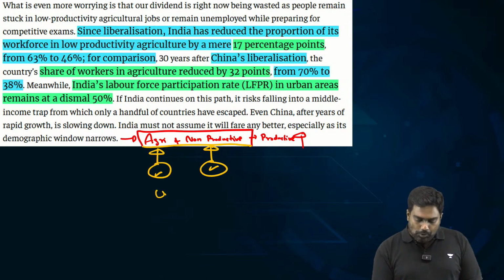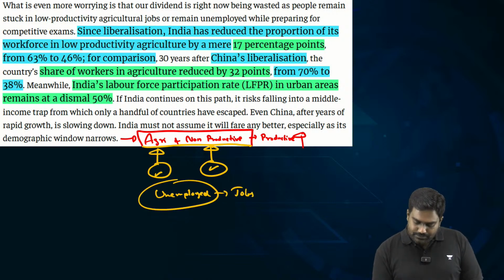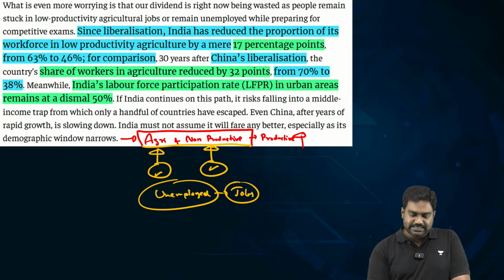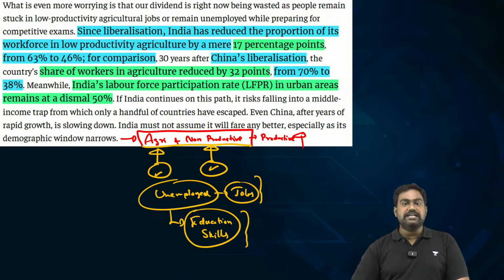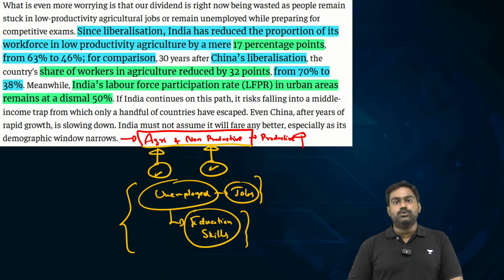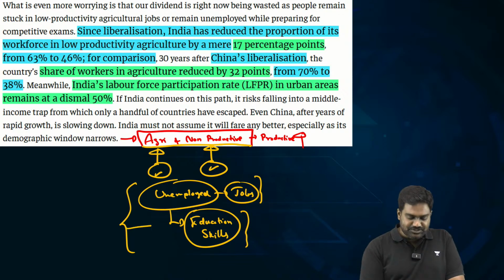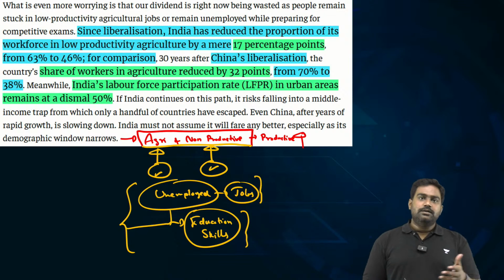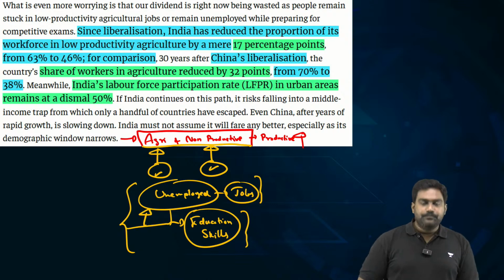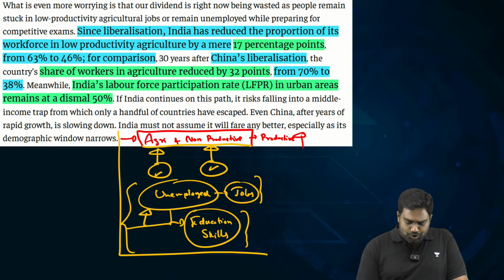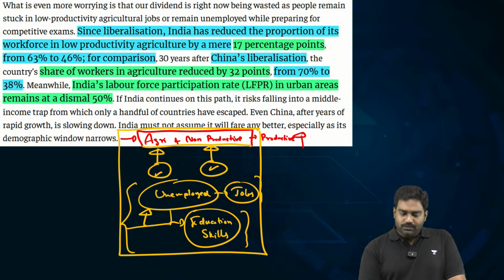There are a number of unemployed people. Either they're not getting jobs despite having basic education and skills, or they lack the education and skills needed to get a job. In India, we are witnessing both. There is joblessness as well. The government has struggled to create more jobs. The industry is struggling as well. Plus, education and skill development are not enough to train our youth. So this proportion of our population needs to be pushed into the productive sector.